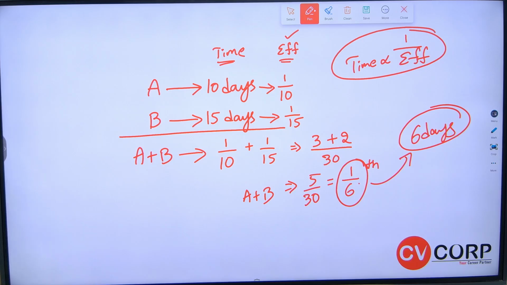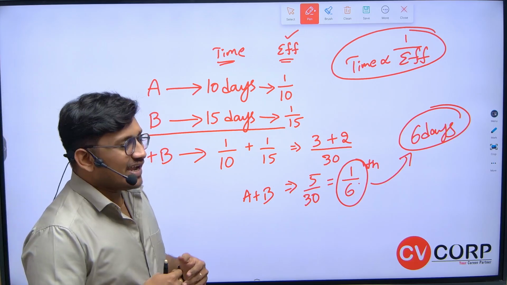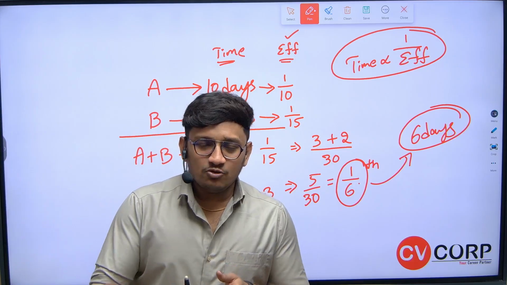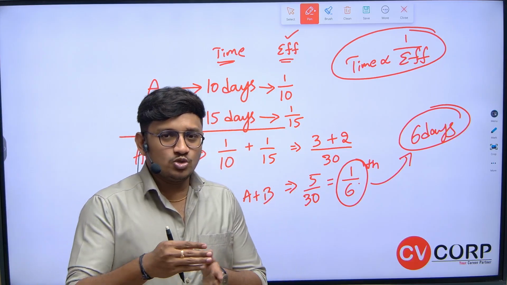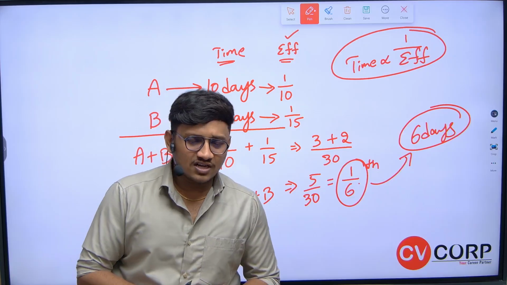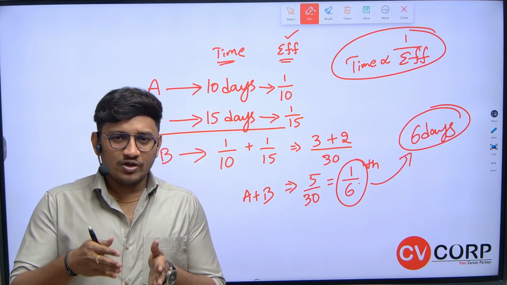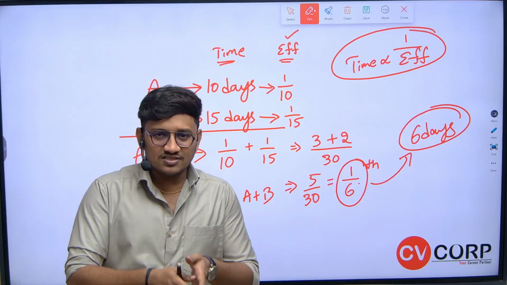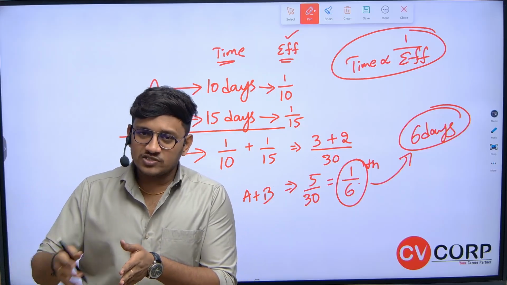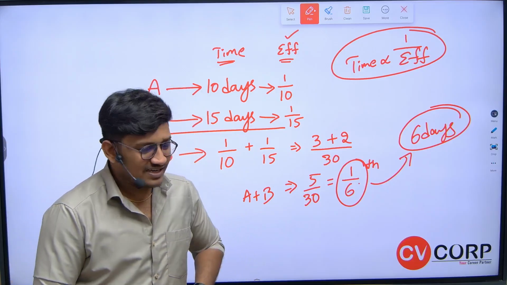Here I can see the question of how many questions we can expect from time and work. According to my analysis, you may expect one guaranteed question, 1 to 2 in the range. Sometimes in the last few slots they have given only one question. For sure you can expect a question from different efficiencies, equal efficiencies, or pipes and systems. Minimum 1 to maximum 2 you can expect in TCS NQT.